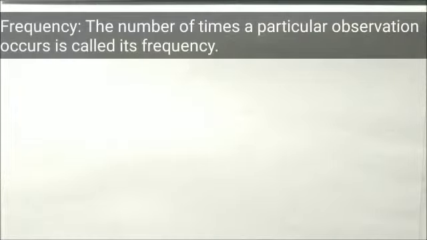Then frequency distribution. The number of times a particular observation occurs is called its frequency. That means how frequently the observation is occurring, we will call it frequency. We will be more clear after getting some examples.